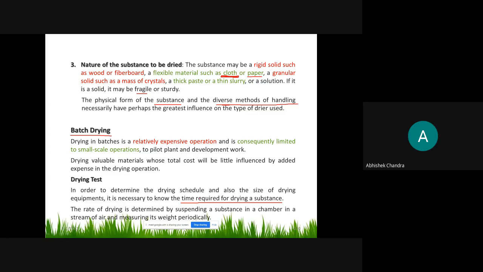So all these times are combined together. The total time will be the time for batch operation.